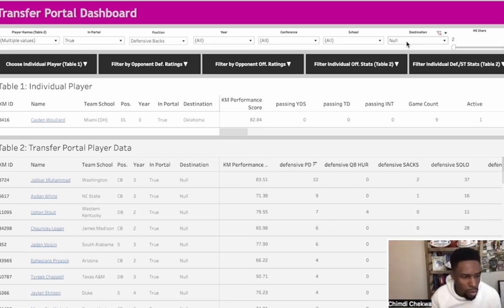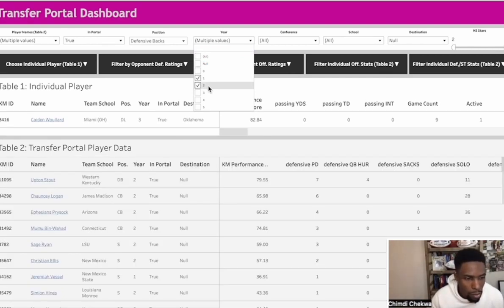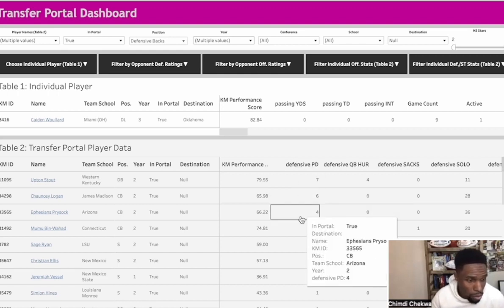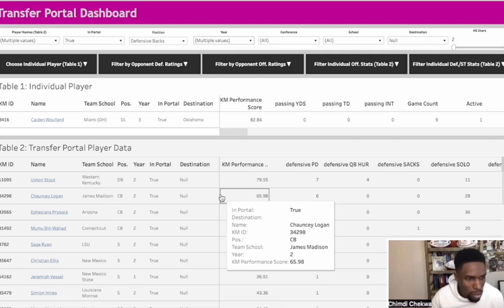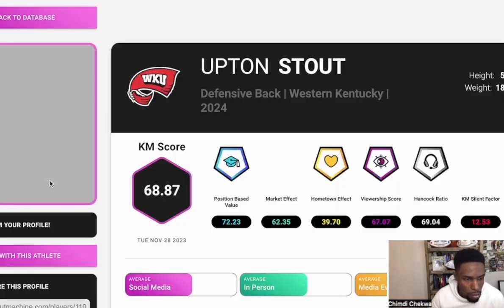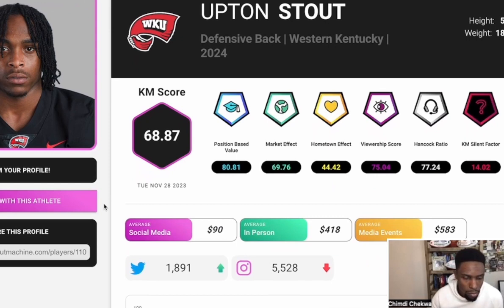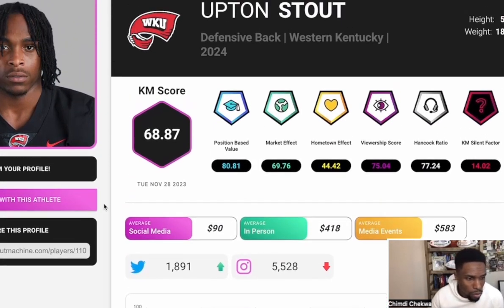Yeah, so I want a guy who could potentially be there for a couple of years. So let's see if we can filter by guys in their first or second year. All right, so now that we've sorted by passes defended, we got some younger guys who could potentially be there for a couple more years. Let's see what we got. We got a guy Upton Stout out of Western Kentucky. Seems like he's at a school that goes against similar competition. Could be a good fit. Could directly send Upton an offer and see what his interest is.